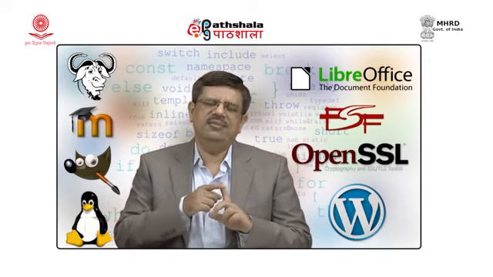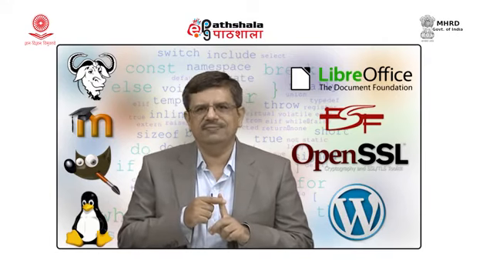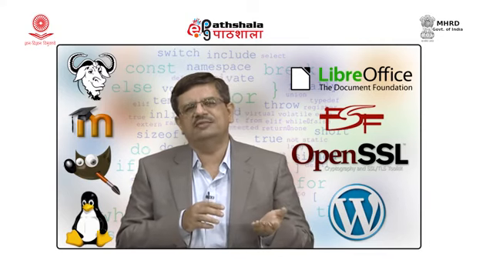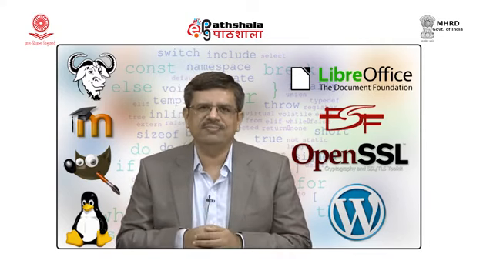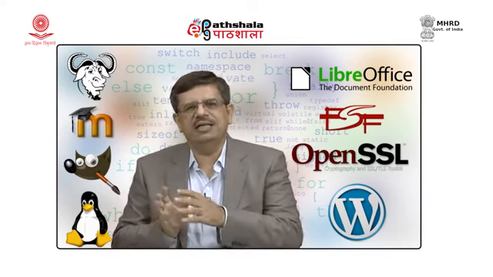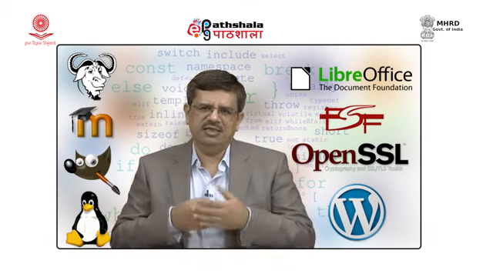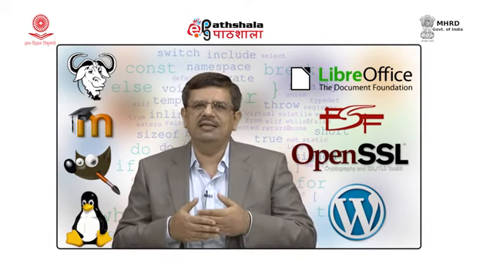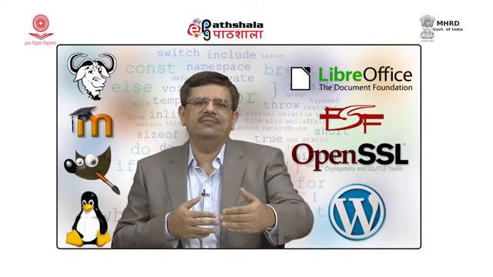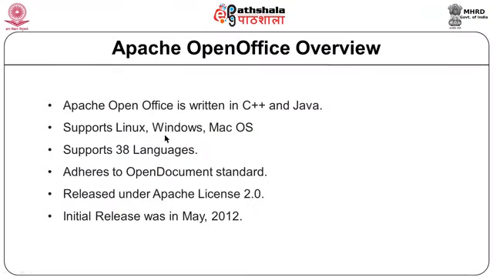So, the journey of Star Office started in 85. Earlier it was being provided by Star Division. Later on Star Office was acquired by Sun Microsystems, which was further acquired by Oracle. The journey of Star Office started in 85 and ended somewhere around 2010. Apache OpenOffice is a purely open source software which is written in C++ and Java. Apache OpenOffice is distributed under Apache License 2.